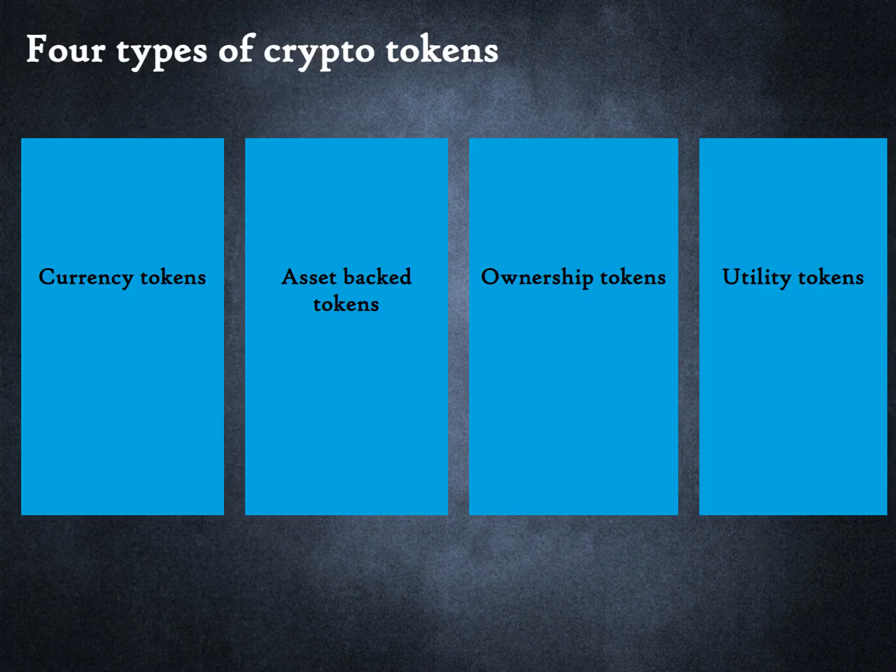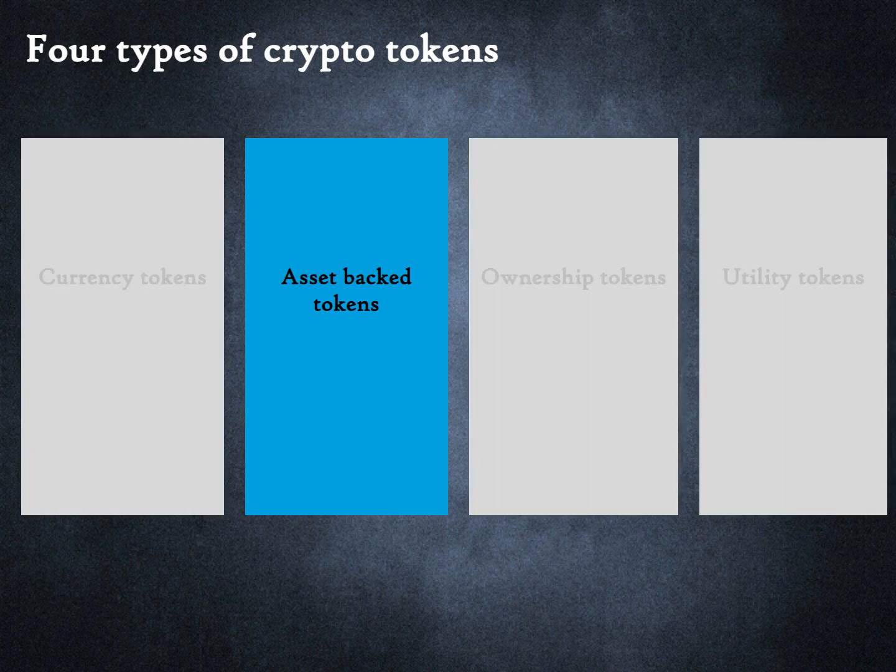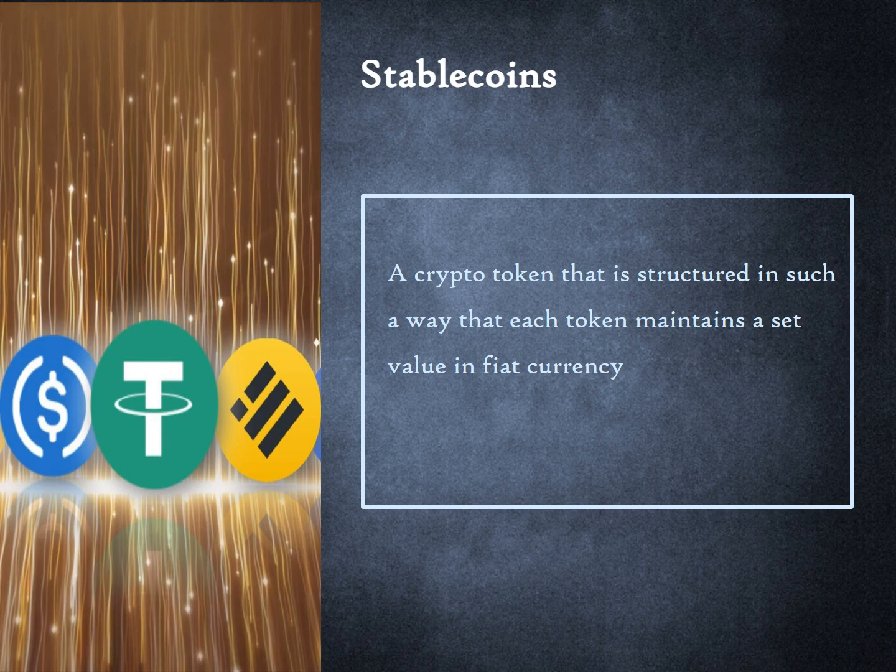In this lesson, we will learn about asset-backed tokens. Asset-backed tokens can be of many types. Since this is an introductory lesson, we will focus on a popular illustrative example, namely stablecoins. A stablecoin is an asset-backed crypto token that is structured in such a way that each token maintains a set value in fiat currency. For instance, one could create a stablecoin that will always have a value of $1.